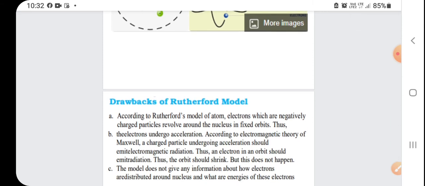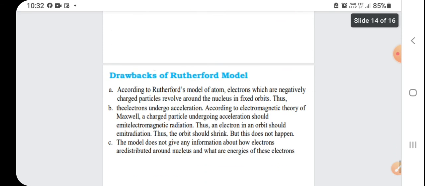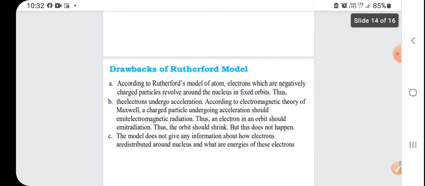Now, some drawbacks are there. Drawbacks of Rutherford's model. First, according to Rutherford's model of the atom, electrons, which are negatively charged particles, revolve around the nucleus in a fixed orbit. Thus, the electrons undergo acceleration, and according to the electromagnetic theory given by Maxwell, a charged particle undergoing acceleration should emit electromagnetic radiation.